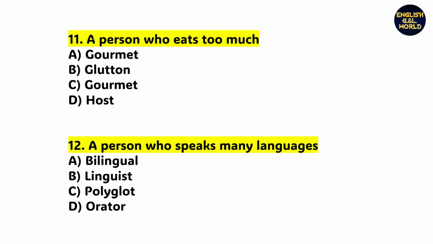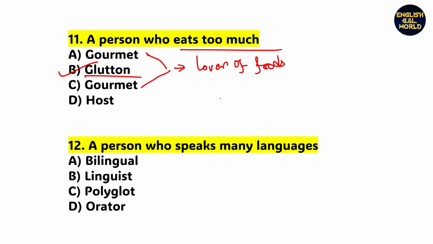Next, a person who eats too much. Eats too much, that is option B, glutton. A glutton is a person who eats too much. But what is the meaning of gourmet? Gourmet means a person who is fond of food, or a lover of food, but does not eat excessively. I repeat, not eats excessively. So here is a difference. A glutton is a person who eats too much, but a gourmet is a lover of foods.